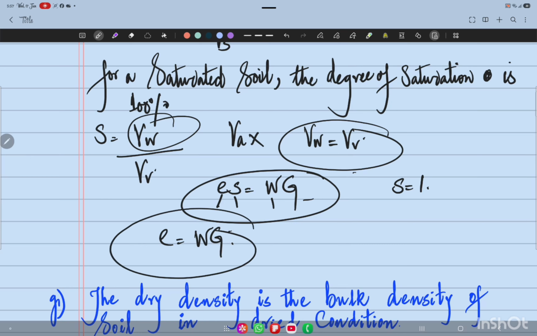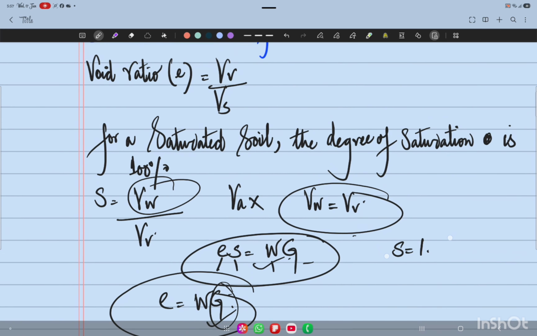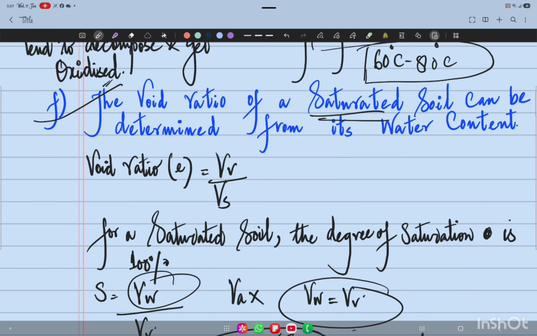Since G, the specific gravity, can be determined separately, and S is 1 for a saturated soil, the void ratio can be determined from the water content. For that, we definitely need the specific gravity also, but that can be determined separately. So the statement, the void ratio of the saturated soil can be determined from its water content, is absolutely correct. Moving on.